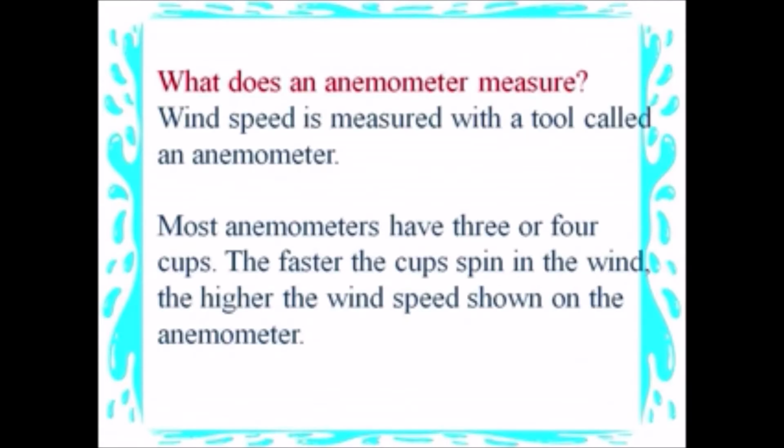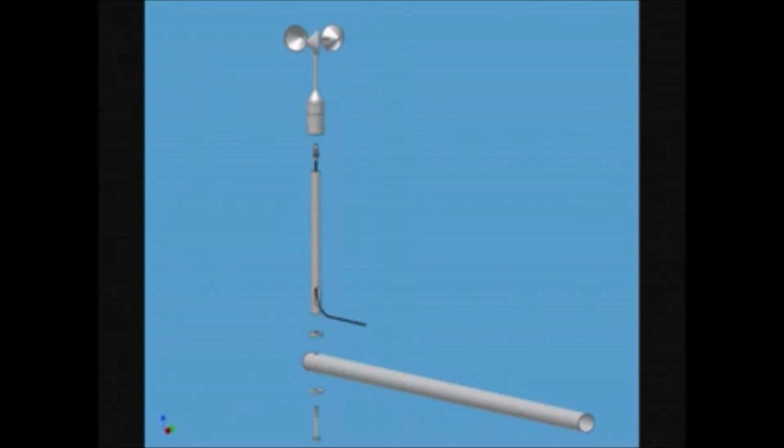What does an anemometer measure? Wind speed is measured with a tool called an anemometer. Most anemometers have 3 or 4 cups. The faster the cups spin in the wind, the higher the wind speed shown on the anemometer.